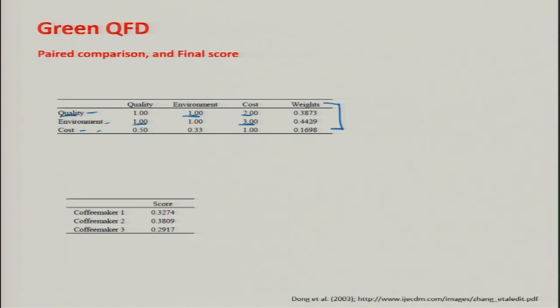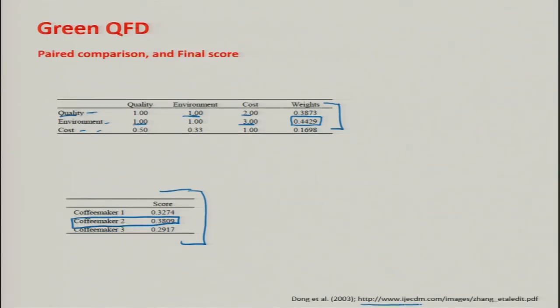In this case, the environment is given the maximum weight, you can see here. Based upon these weights, we get the score for the coffee maker, and finally coffee maker 2 wins in terms of quality, environment and cost. This is a study, you can read the details in this research paper. We have given the link here, and it is conducted by Don et al. in 2003. You can see this is open access and available.